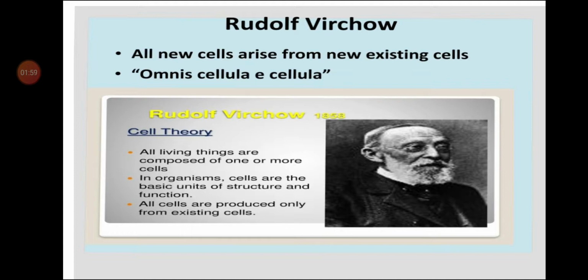He told that all living things are composed of one or more cells. In organisms, cells are the basic unit of structure and function. All cells are produced only from the existing cells.